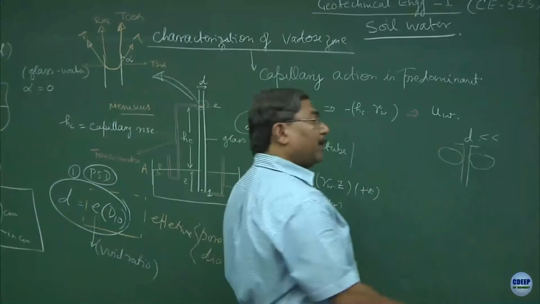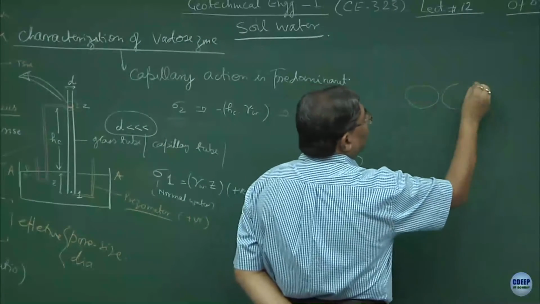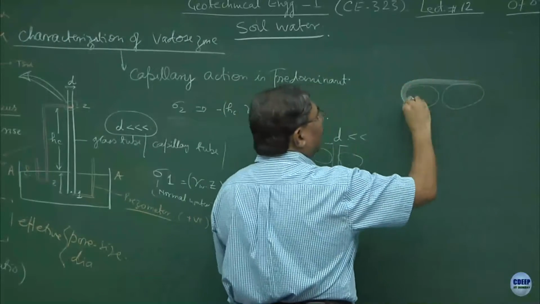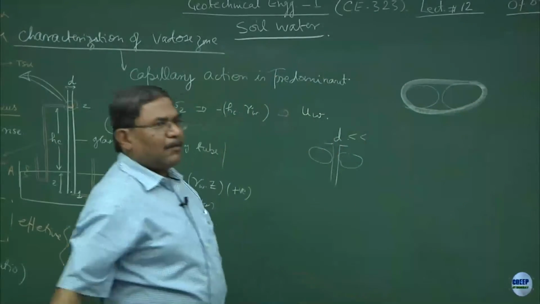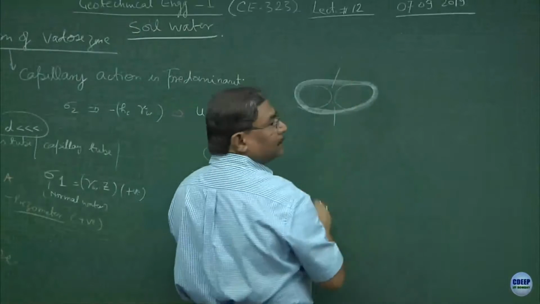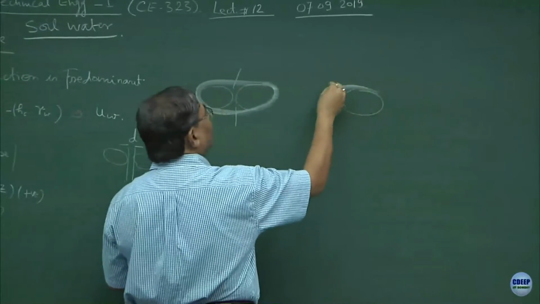So, if I draw the free body diagram of the particle, how does it look like? If this is the particle and if this is the particle and there is a thin layer of water on this, let us say capillary water. Have you come across this somewhere in mechanics? So, if I cut it, what is going to happen? This is the grain and there is a layer of water which is nothing but surface tension.